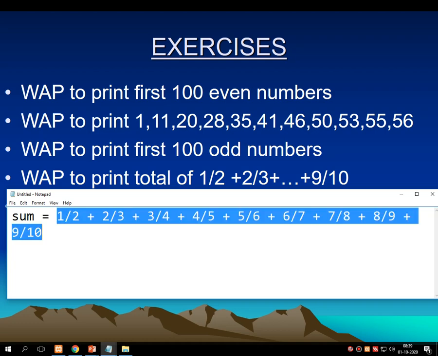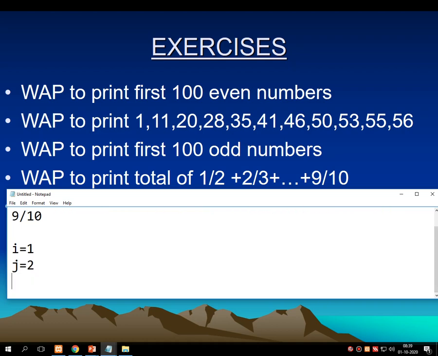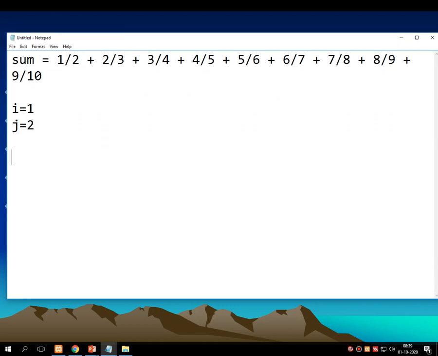Now what's the logic behind this? How can I get 1 and then 2, then 2 and 3, then 3 and 4, then 4 and 5 through repetition? Just consider i as 1 and j as 2. First, make i divided by j.